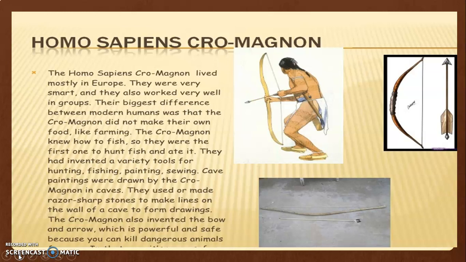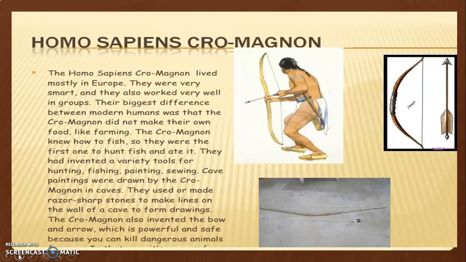You can see the tool that is known as a bow and arrow. So instead of using the spear or the axe, which was used for hunting, now they used the bow and arrow. That means even from a far distance, they could shoot the animal or kill the animal with the bow and arrow. So this is the information which has been given regarding the Cro-Magnon man. I'll just read it out for you.